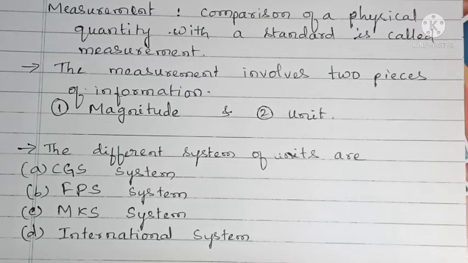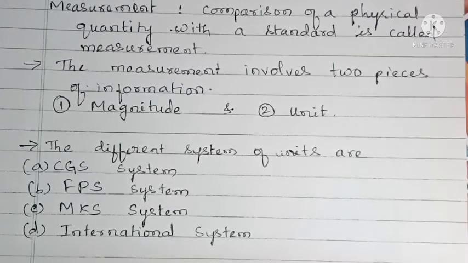To make it uniform throughout the world, the international body made a system of measurement, and that system we call the international system. Now we are using that international system, or simply the SI system.